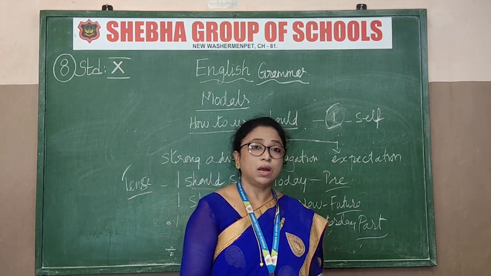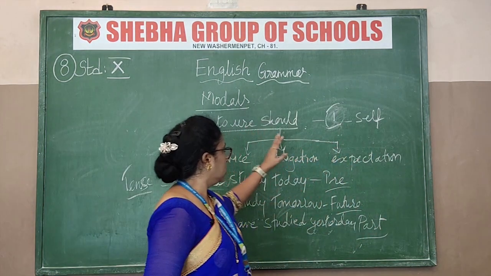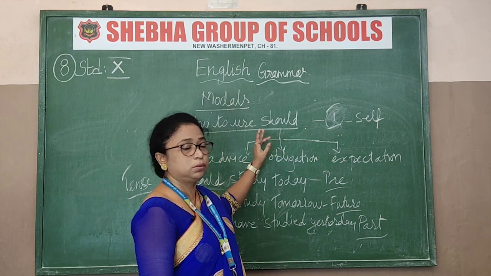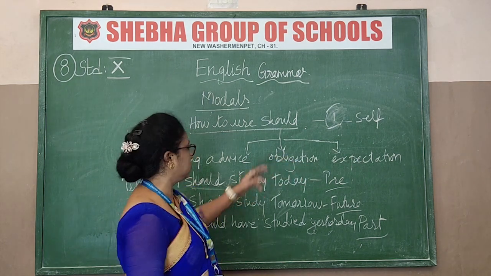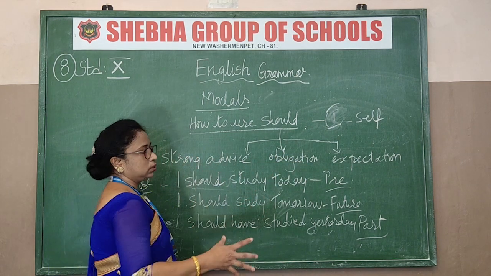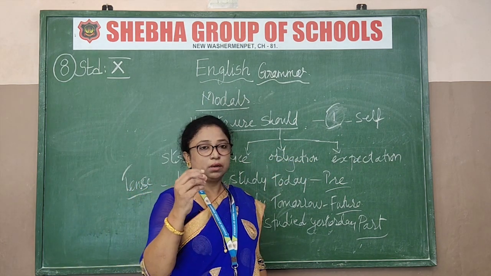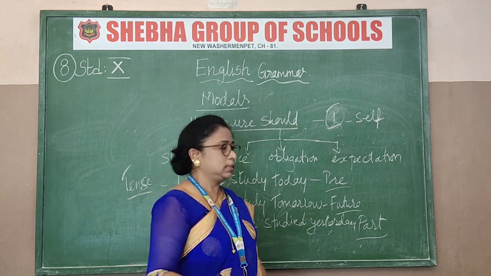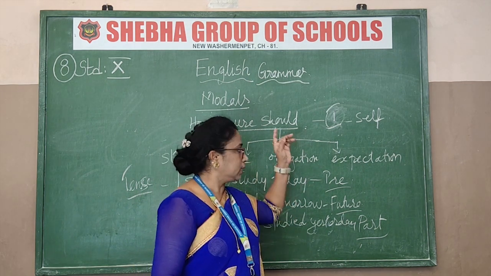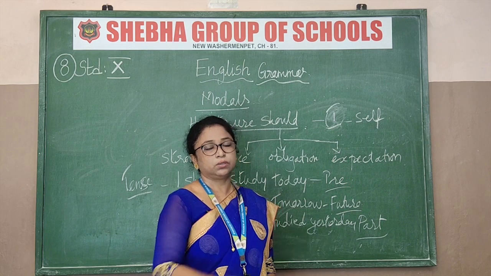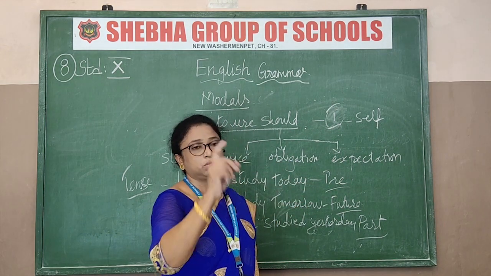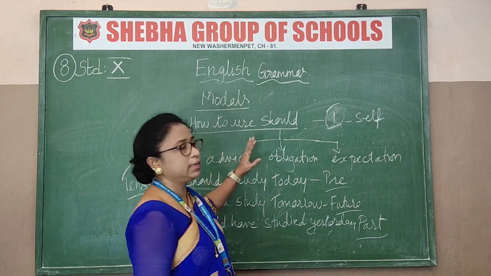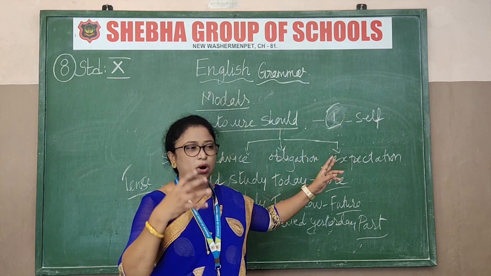Next I will tell you how to use should. What is should? There are three types of situations when you should use it. The first one is strong advice. Should is used when you are giving strong advice. The next is obligation. Next is expectations. Remember, only for these three expressions you should use should. And mainly should is a kind of strong advice.